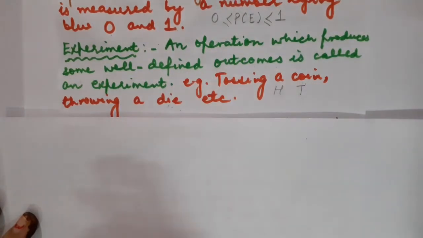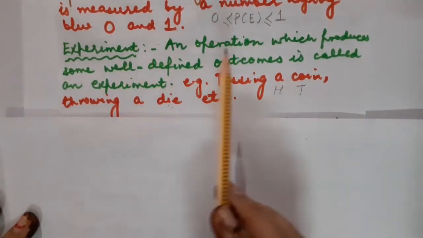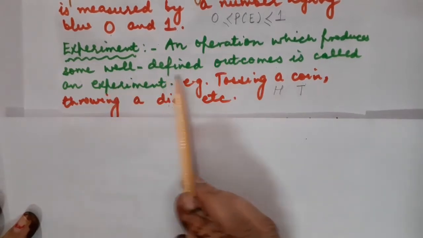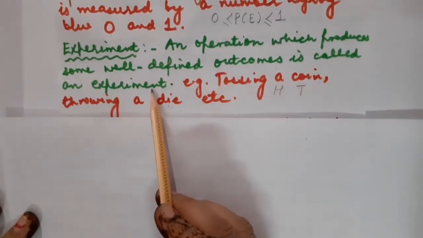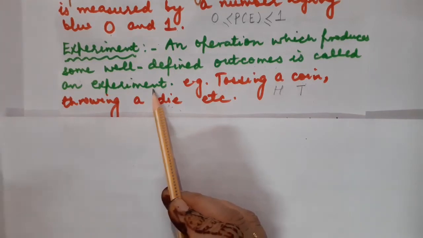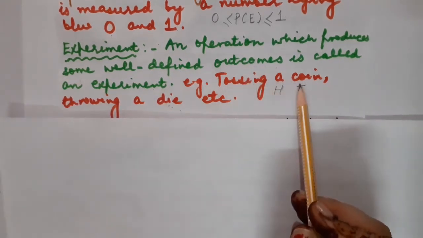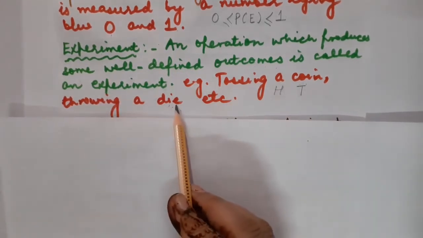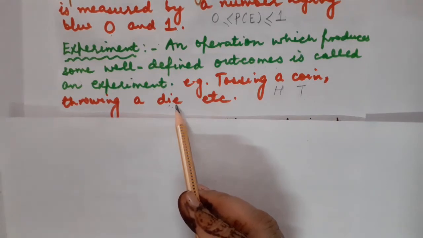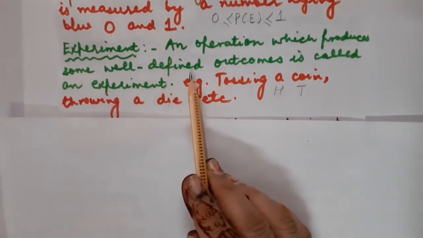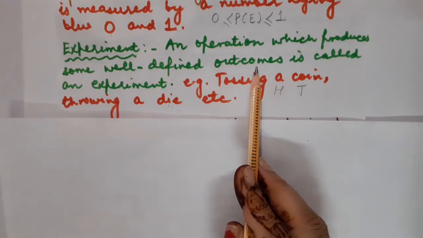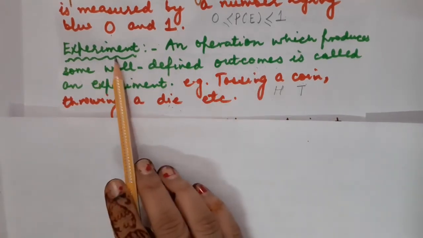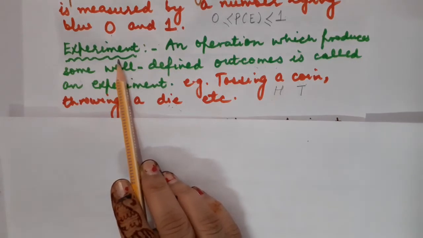Let us recall the definition of experiment once again. An operation which produces some well-defined outcomes is called an experiment. Fine. It means whenever you perform any experiment, there will definitely be some results. If you toss a coin, you will get either head or tail. Whenever you throw a die, you will get the digit 1 to 6. Got it, children? So whenever there are fixed, well-defined outcomes, we can say that an experiment has happened.